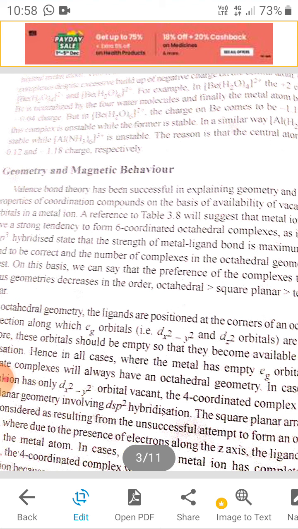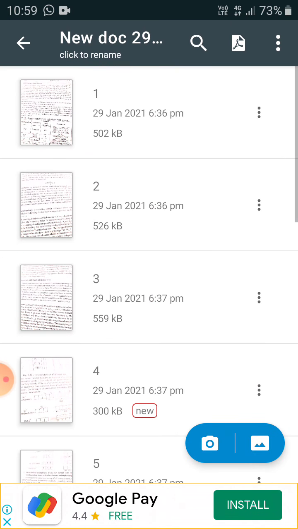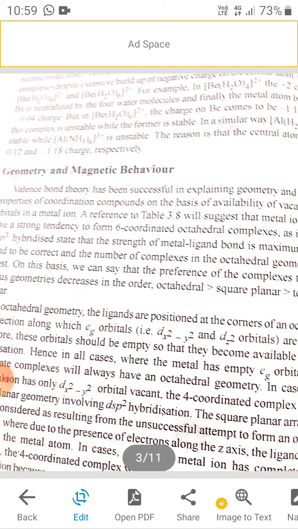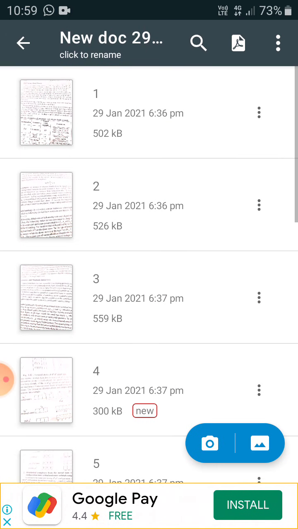The geometry may be octahedral, square planar or tetrahedral. These types of geometries have the magnetic moment in this order only. Number one: octahedral complexes of metal ions with d0, d1, d2 and d3 configuration. These configurations have the bonding of electrons in single layers, and this type of bonding of orbitals in single layers is termed from one situation to another.